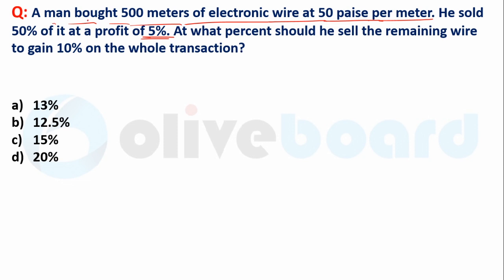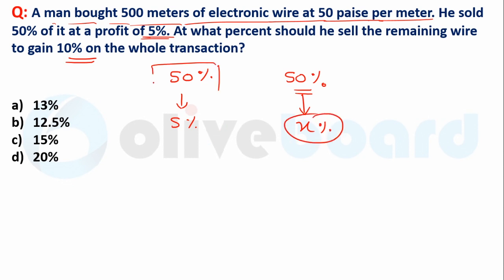A man bought 500 meters of electronic wire at 50 paise per meter. There is no use of this line. Focus here that he sold 50% of it at 5% profit. 50% at 5% profit. Then the remaining. What is the question asking? At what percent should he sell the remaining wire to gain 10%? So overall he wants to gain 10%. So at what profit percent should he sell the remaining wire? You have to find this value.